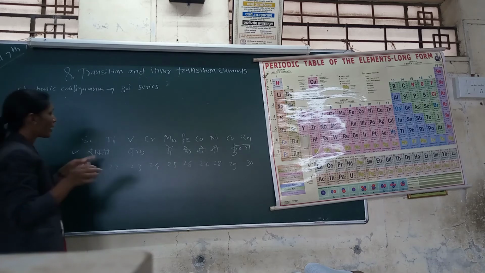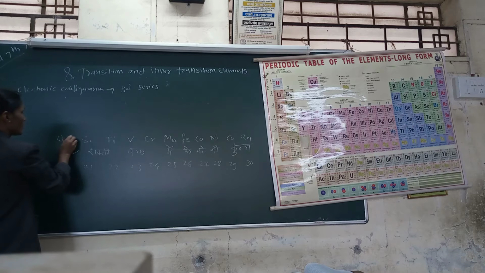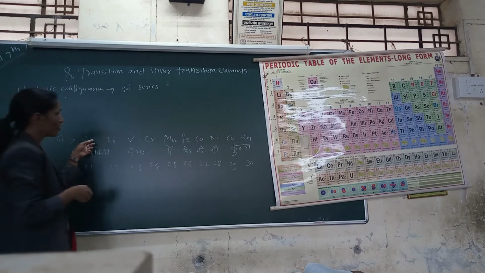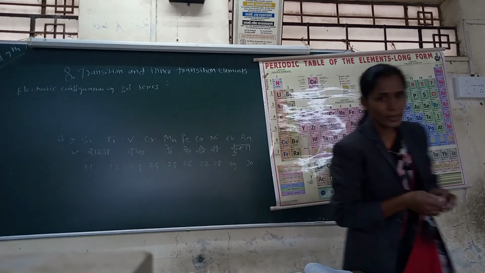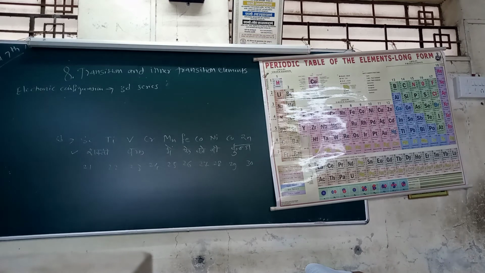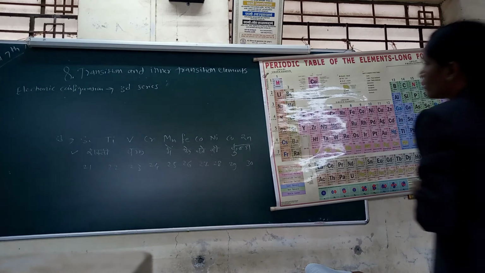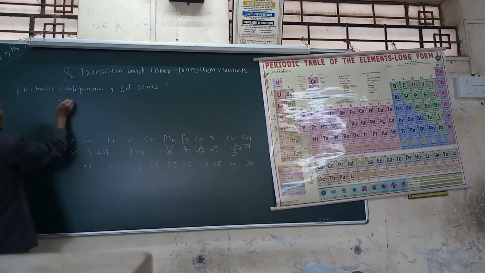You can write out the sequence of the 3D series for better understanding. The next point is the electronic configuration of the 3D series, starting with the electronic configuration of scandium.